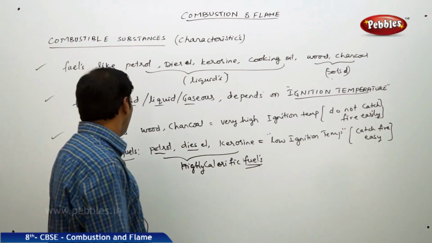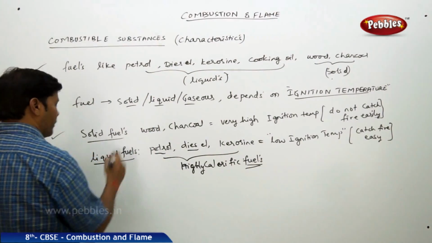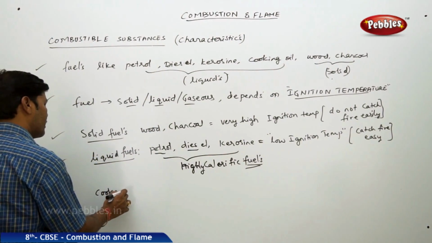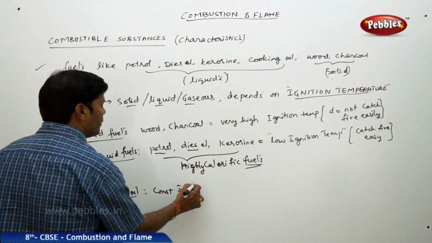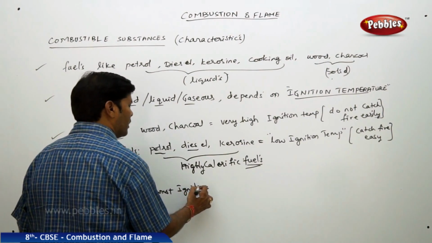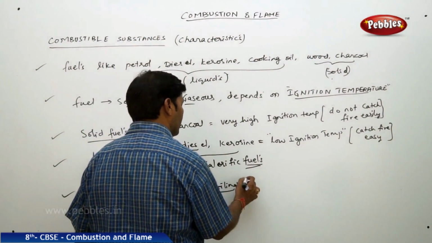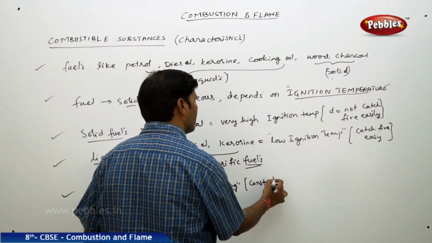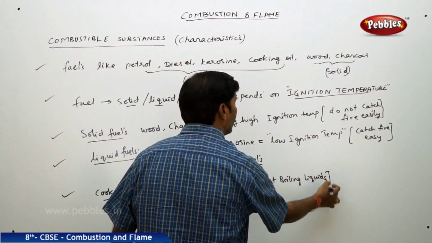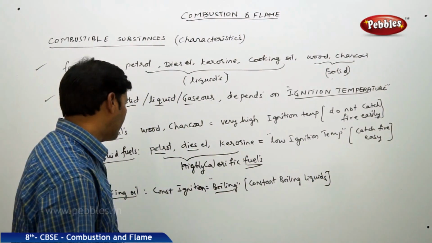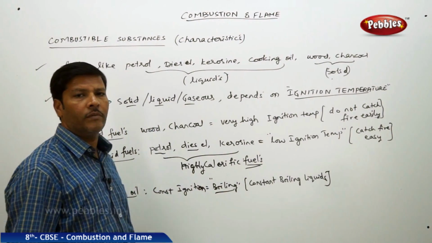So for example, if you take cooking oil, we can take the same reason. If cooking oil has a constant boiling temperature, it can only keep boiling, but there is no such explosion. These are called constant boiling liquids, and you don't expect any explosion taking place in cooking oil. Here also, if you increase the ignition temperature, then there is a chance of explosion.